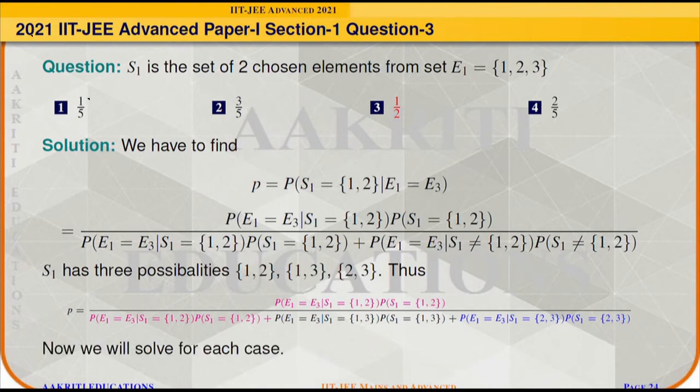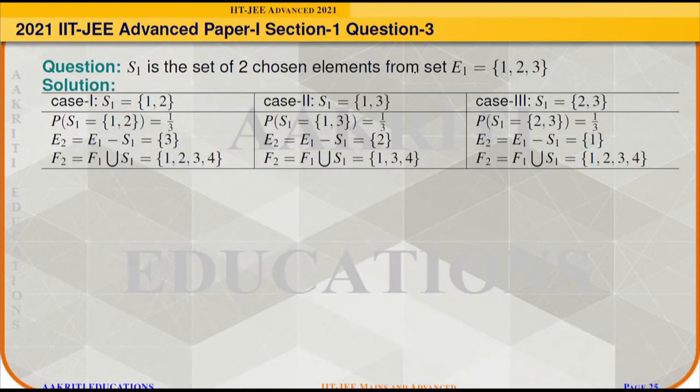Now we will solve for each case one by one. Case 1 is when S1 = {1, 2}, case 2 is when S1 = {1, 3}, and case 3 is when S1 = {2, 3}. The probability of getting each set will be 1/3 only.